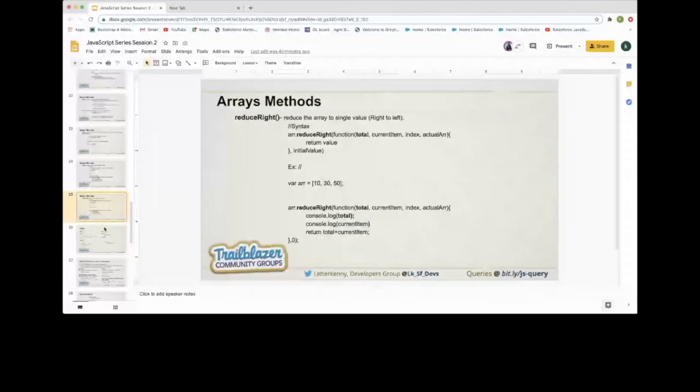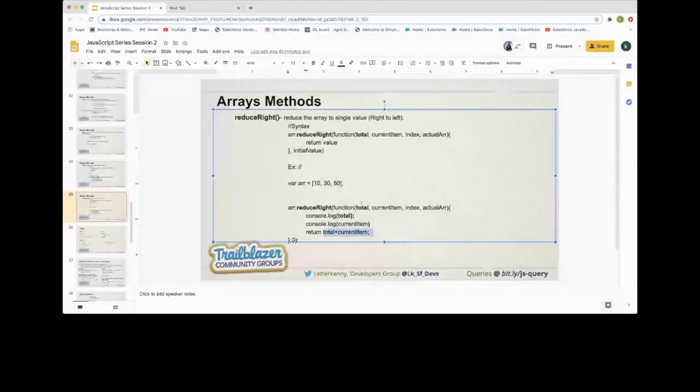Instead of total, can we do anything else, like average? With reduce, we can do any operation we want. For example, we have an array holding user information, and we want to perform custom logic based on the last index or the current index. We can easily do that because the total holds the last value, so we can do whatever we want because we are returning the value as the total.